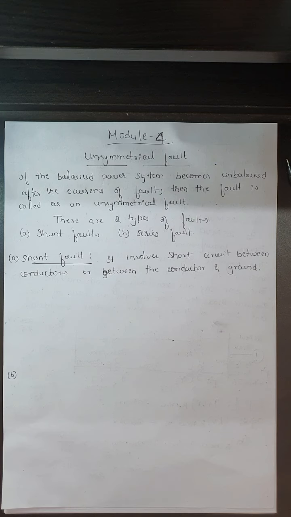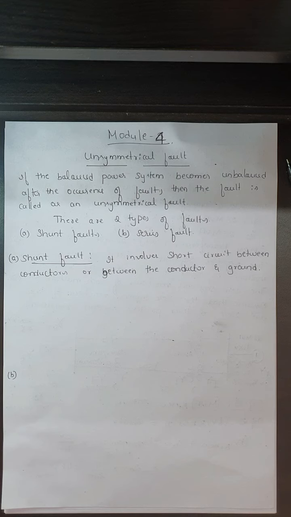Next, coming to the second classification of the fault, that is the unsymmetrical fault. The unsymmetrical fault is also called an unbalanced fault. Why is it called unbalanced? When an unsymmetrical fault occurs in the system, the system remains unbalanced after the occurrence of the fault. That is what we call an unsymmetrical fault. In another way, if a balanced power system becomes unbalanced after the occurrence of a fault, that is what we call an unsymmetrical fault.